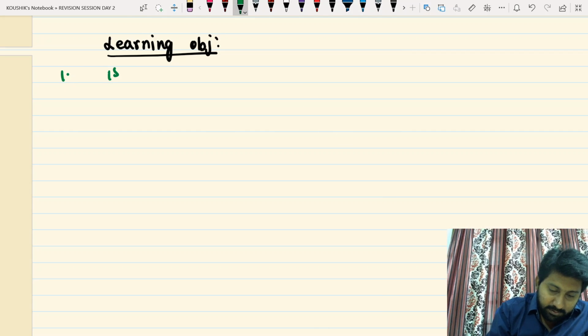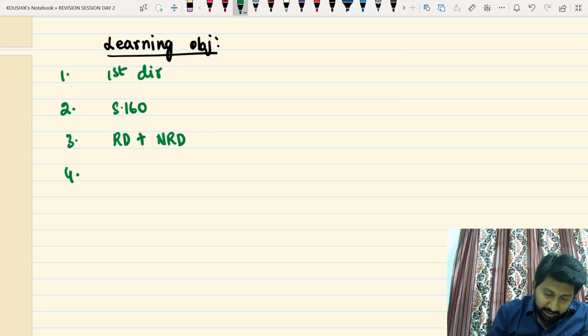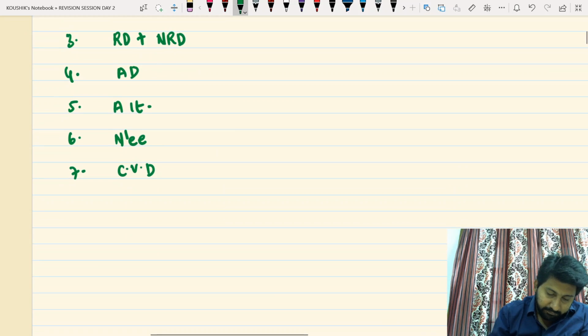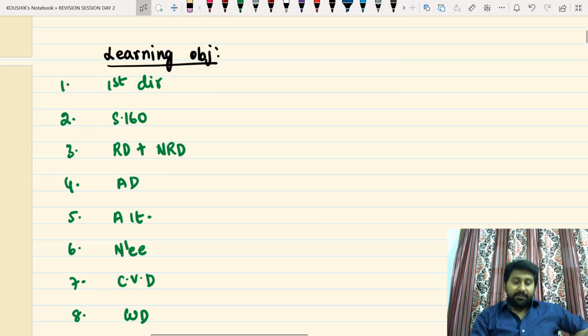Number 1 will be first directors, 160 director, rotational and non-rotational director, additional, alternate, nominee, casual vacancy, women director, Indian resident director, independent director. First we need to complete these.